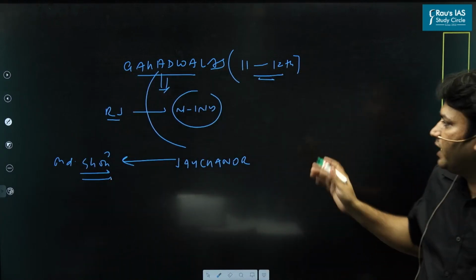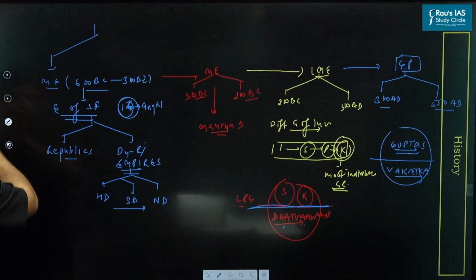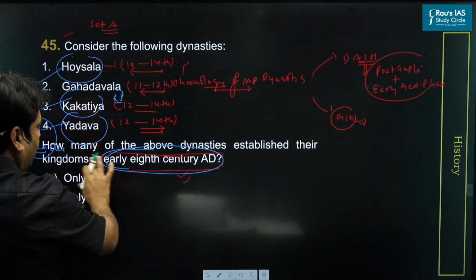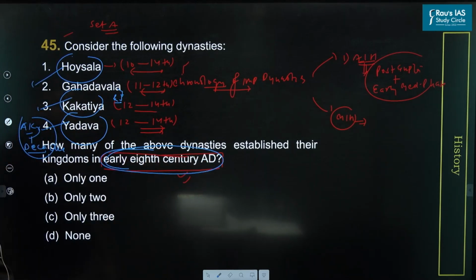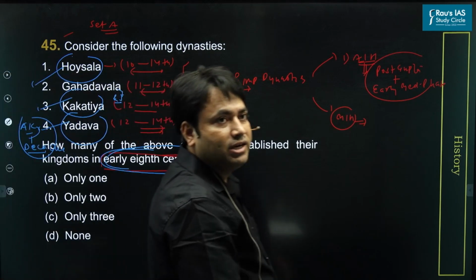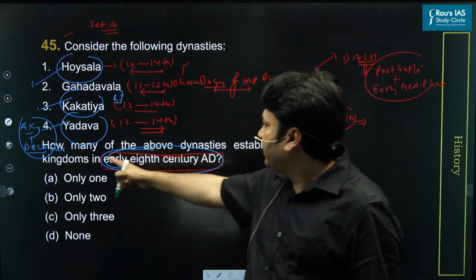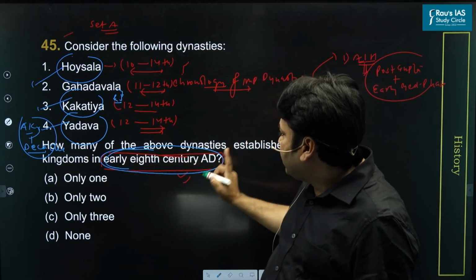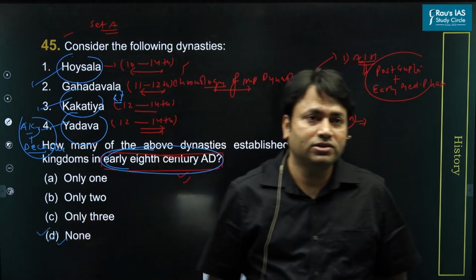Looking at this entire discussion, we reach the conclusion that none of these states belong to the early 8th century AD. So the question is, how many of the above dynasties established their kingdoms in the early 8th century AD? The answer will be none.